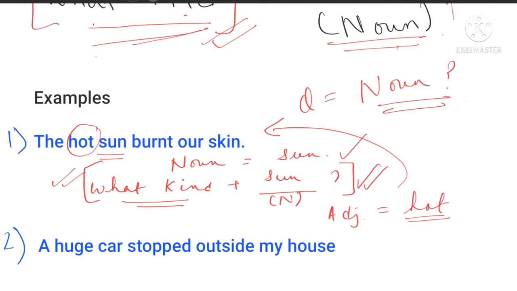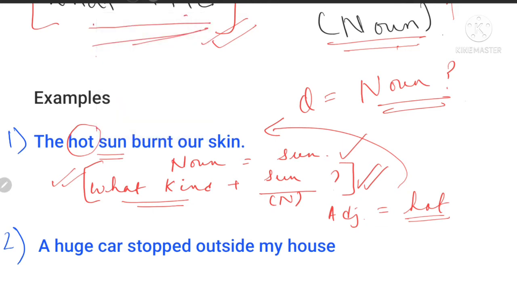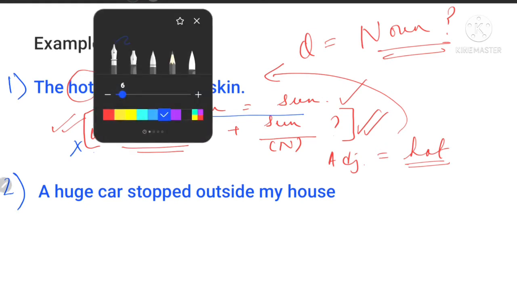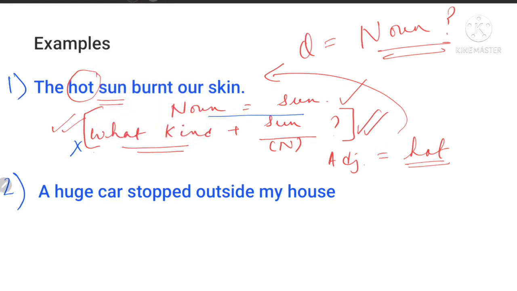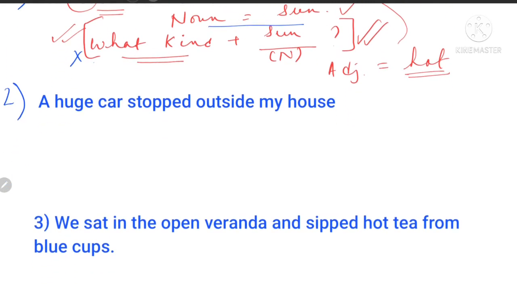Whatever I have written out here, this sun, noun, all these things you may exclude. All of this can be done in your mind, but since I'm taking the first class, I'm writing the formula and everything out here so that you may get the answer as to what the adjective of quality is. Now we move on to the second example. Please copy this question and try to get your answer.